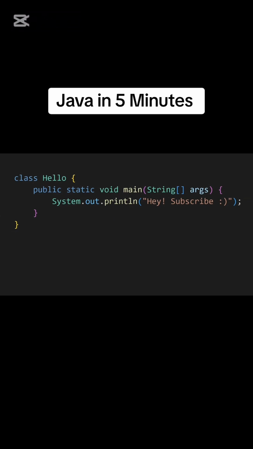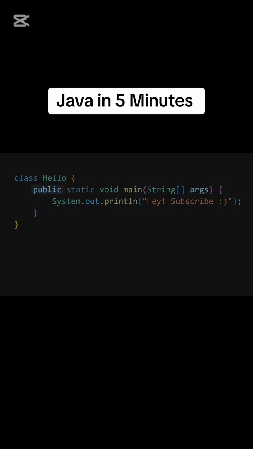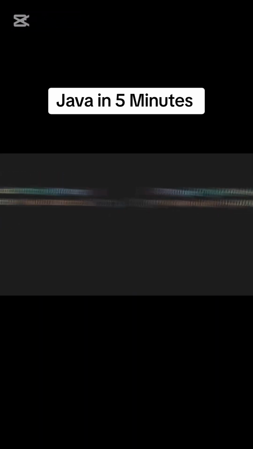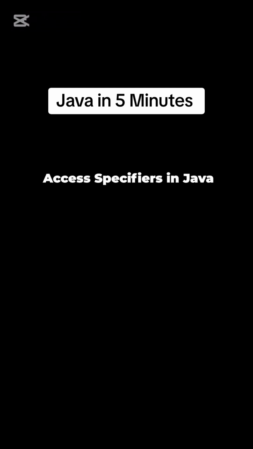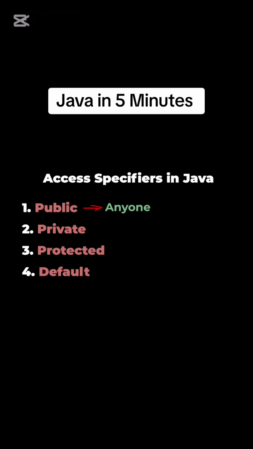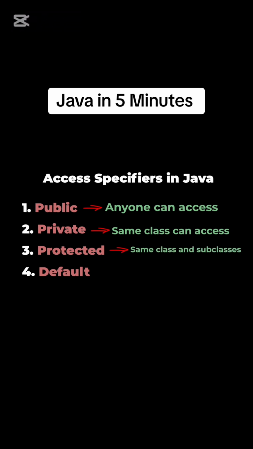Now, you might wonder about public and static. Public is an access specifier which controls who can access this main function. There are four main access specifiers in Java: public, private, protected, and default. Public means anyone can access it. Private means only the same class can access it. Protected means it can be accessed within the same class and its subclasses. And when you don't specify any access specifier, it defaults to package private, which means it can be accessed by anyone within the same package but not from outside.